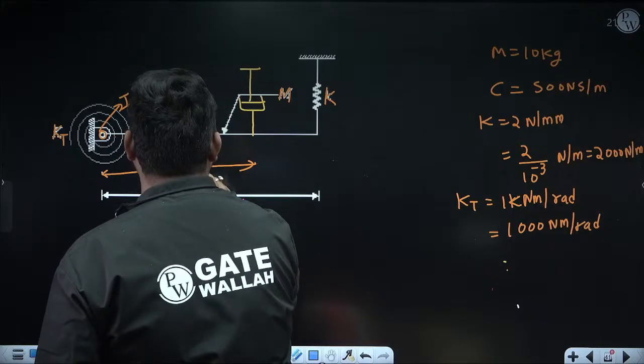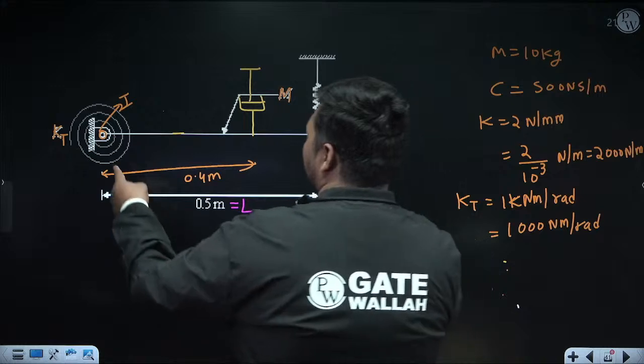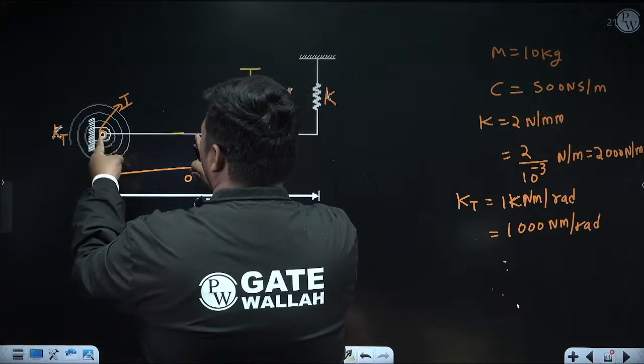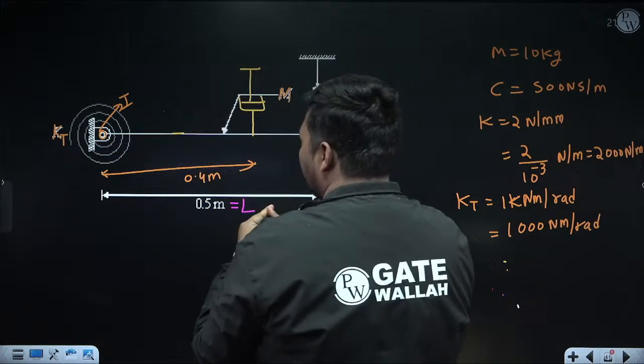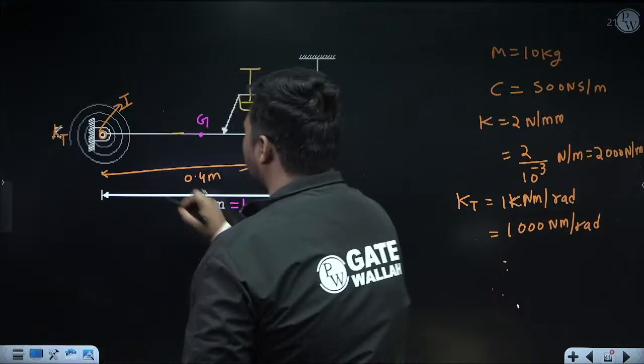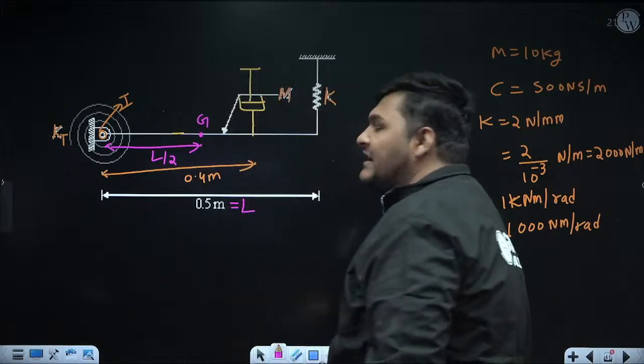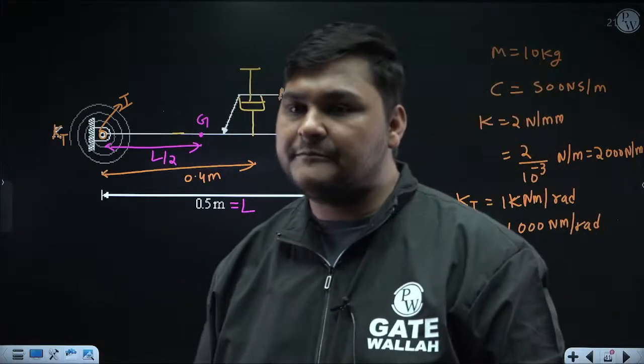So this is 0.4 meter. Now, see, the center of gravity of the rod will be at the middle. Middle means it will be at a distance L by 2 from here, which is 0.5 by 2, that is 0.25. So it will be somewhere here. This is the location of the center of gravity, and this distance is L by 2, or if you want to write the value directly, it is 0.25 meter.